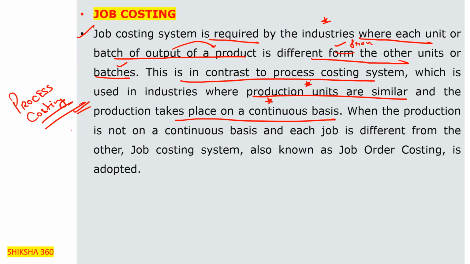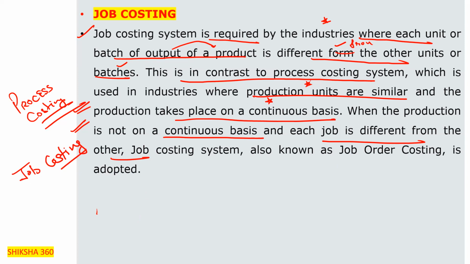Okay, so when the production is not on a continuous basis and each job is different from another, then the costing system is also known as the job order costing system. Clear? Then that costing system is known as job costing, that is, with respect to the specific job.